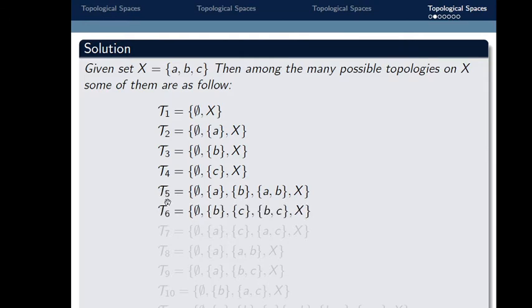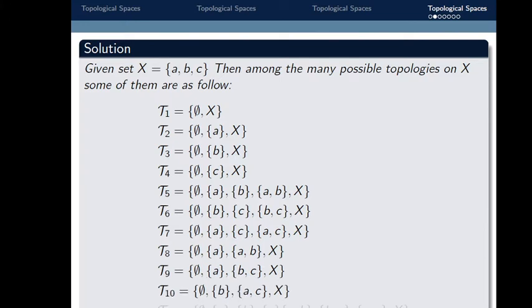Similarly, tau 6 and tau 7 are also topological spaces. Similarly, tau 8 and tau 9 also form topological spaces together with X.